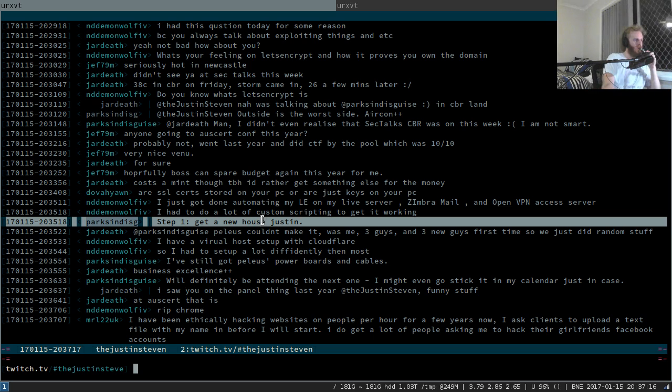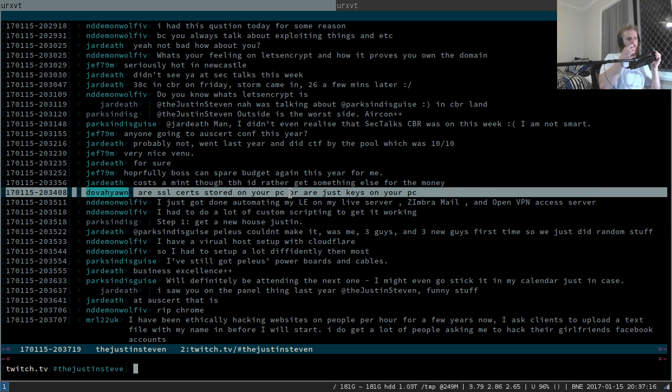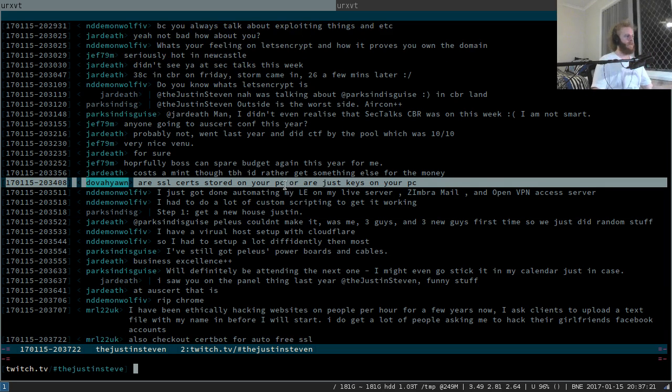Indeed. Are SSL certificates stored on your PC, or just the keys on your PC? When you say PC, do you mean your server? Because in the case of a web server, the certificate and the key is on the server. Because the web server needs to be able to cough up a copy of its own certificate during the handshake, so that the client can go, aha, so here's your certificate. Is it one that was issued by someone I trust? Yes, it was. Cool, I'm going to use the public part of the key that's embedded in the certificate, and then you need your keys to be able to then accept the communication. So yes, you do need the certificate saved on the server, so that the server can cough it up when people try to visit.